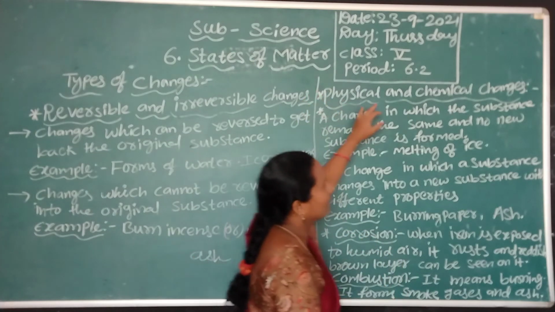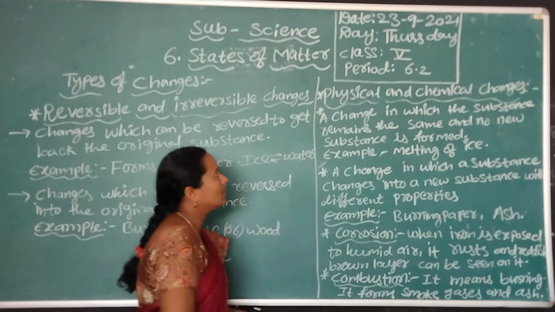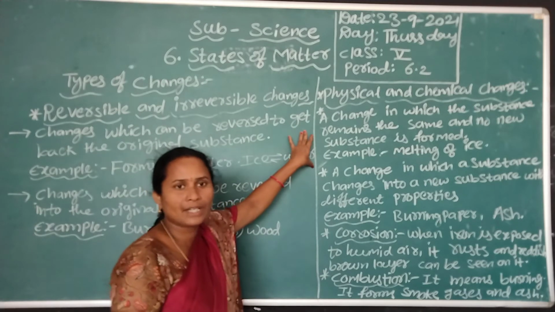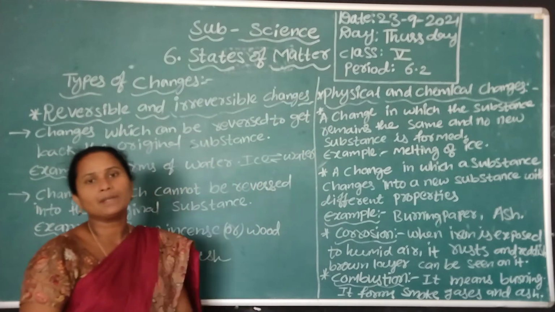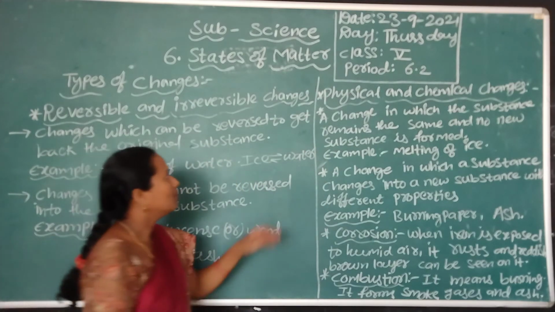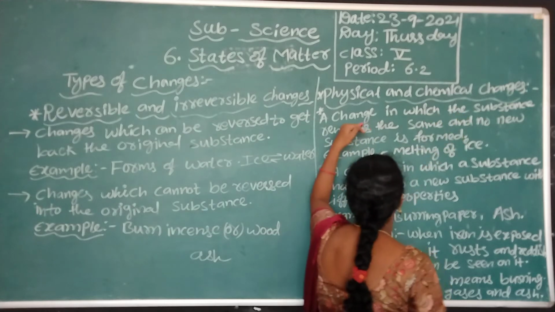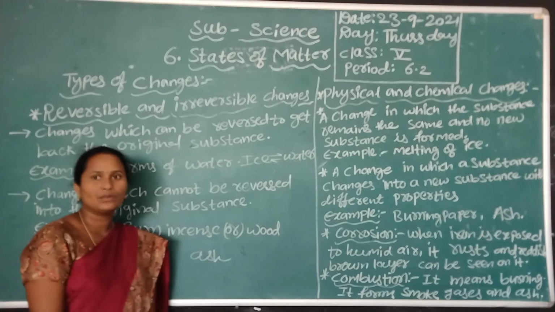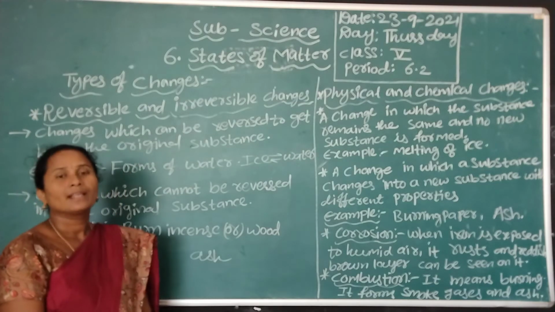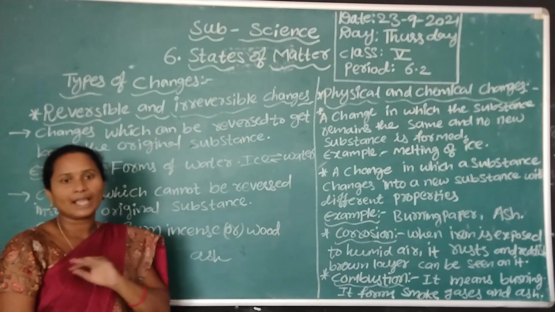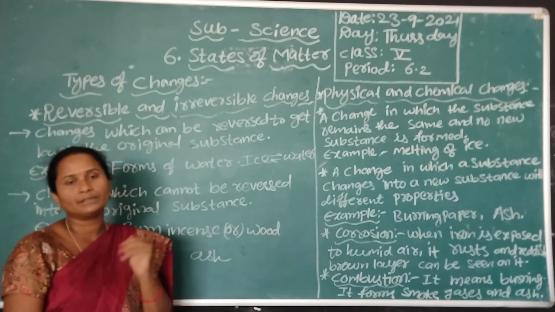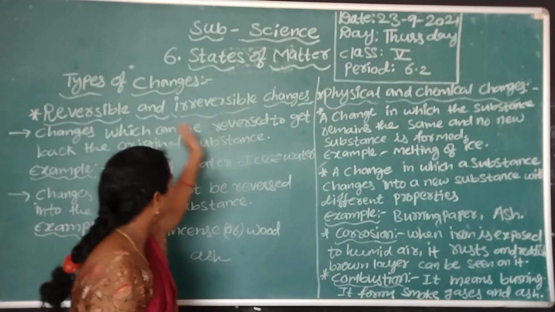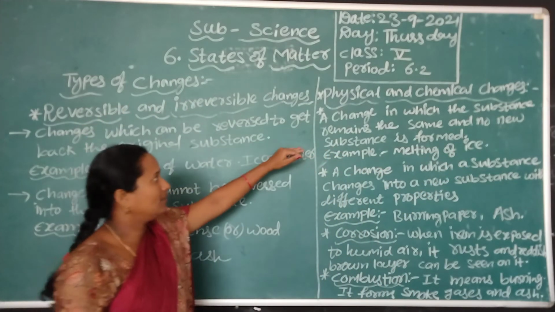Next is physical and chemical changes. A physical change means that if we take any reaction, the physical state of the matter changes. It is a change in which the substance remains the same and no new substance is formed. Only the physical matter is changing, and the chemical properties and other properties do not change. For example, the melting of ice is an example of a reversible change and also a physical change.